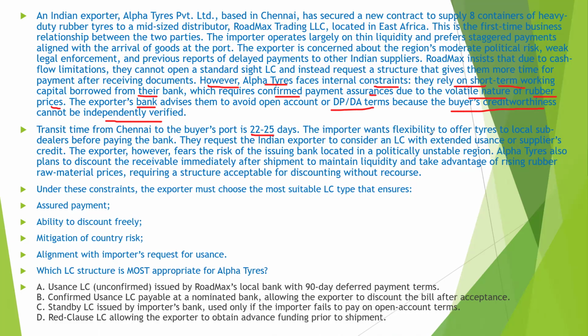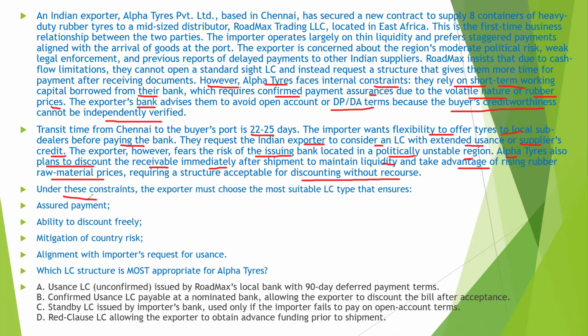And the importer wants flexibility to offer tires to local sub-dealers before paying the bank. They request the Indian exporter to consider an LC with extended usance or supplier's credit. The exporter, however, fears the risk of the issuing bank being located in a politically unstable region. And Alpha Tire also plans to discount the receivable immediately after shipment to maintain liquidity and take advantage of rising rubber raw material prices, requiring a structure acceptable for discounting without recourse.